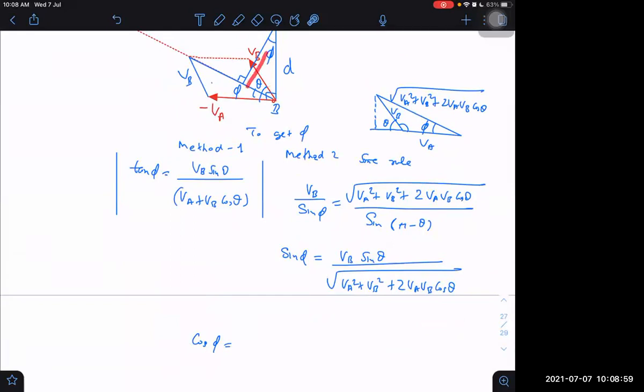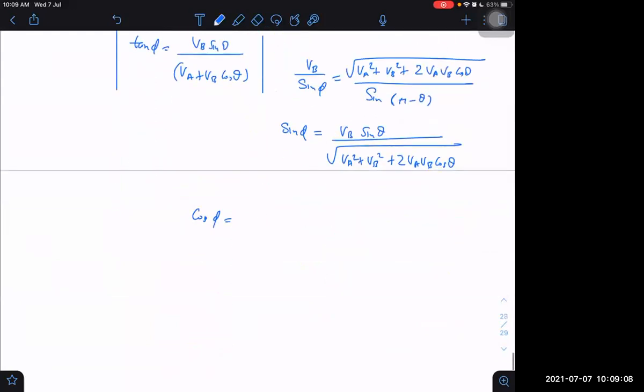then I can write d sine phi. I think it's the same thing I have to do. Then these are not methods 1 and 2; I have to use both of these. Cos phi will be equal to tan phi sin phi divided by tan phi, I think. Sin phi divided by tan phi. That is equal to